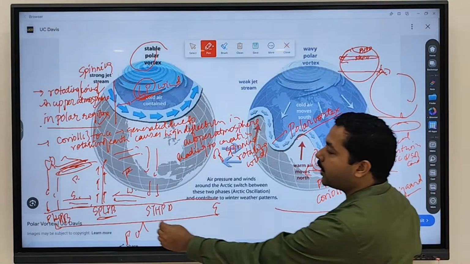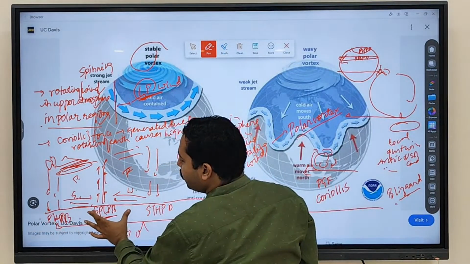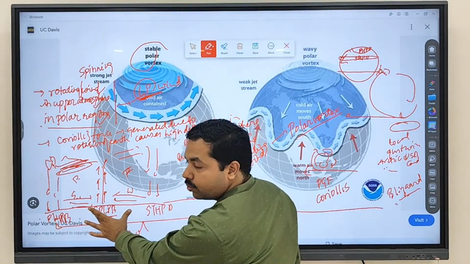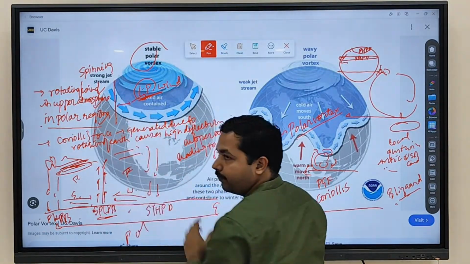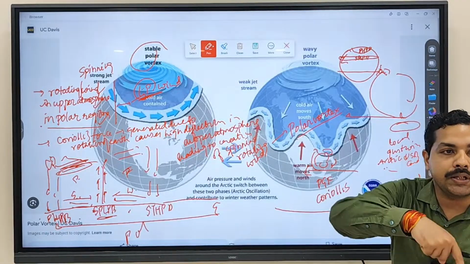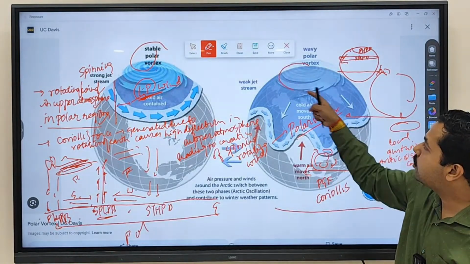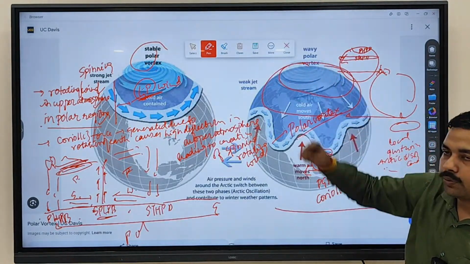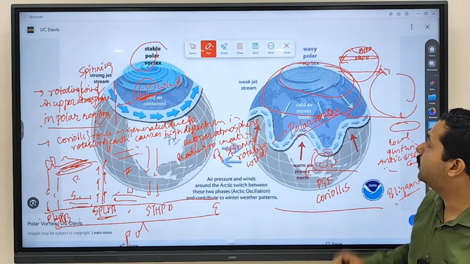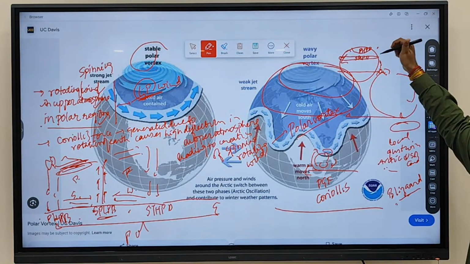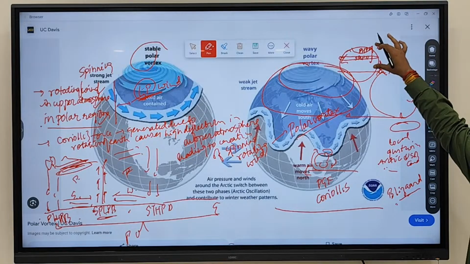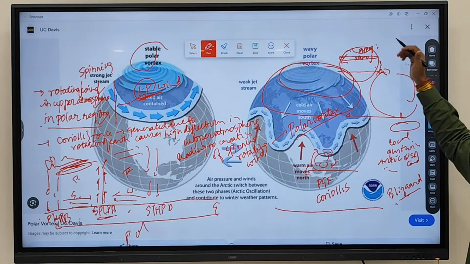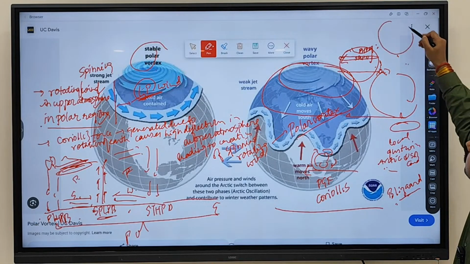When the polar high pressure belt expands and the subpolar low pressure belt shifts downward, what will happen to this spinning wind which is generated? It is going to cover a much larger area. Why? Because these pressure belts are now taking a much larger area. Clear? Earlier during what?